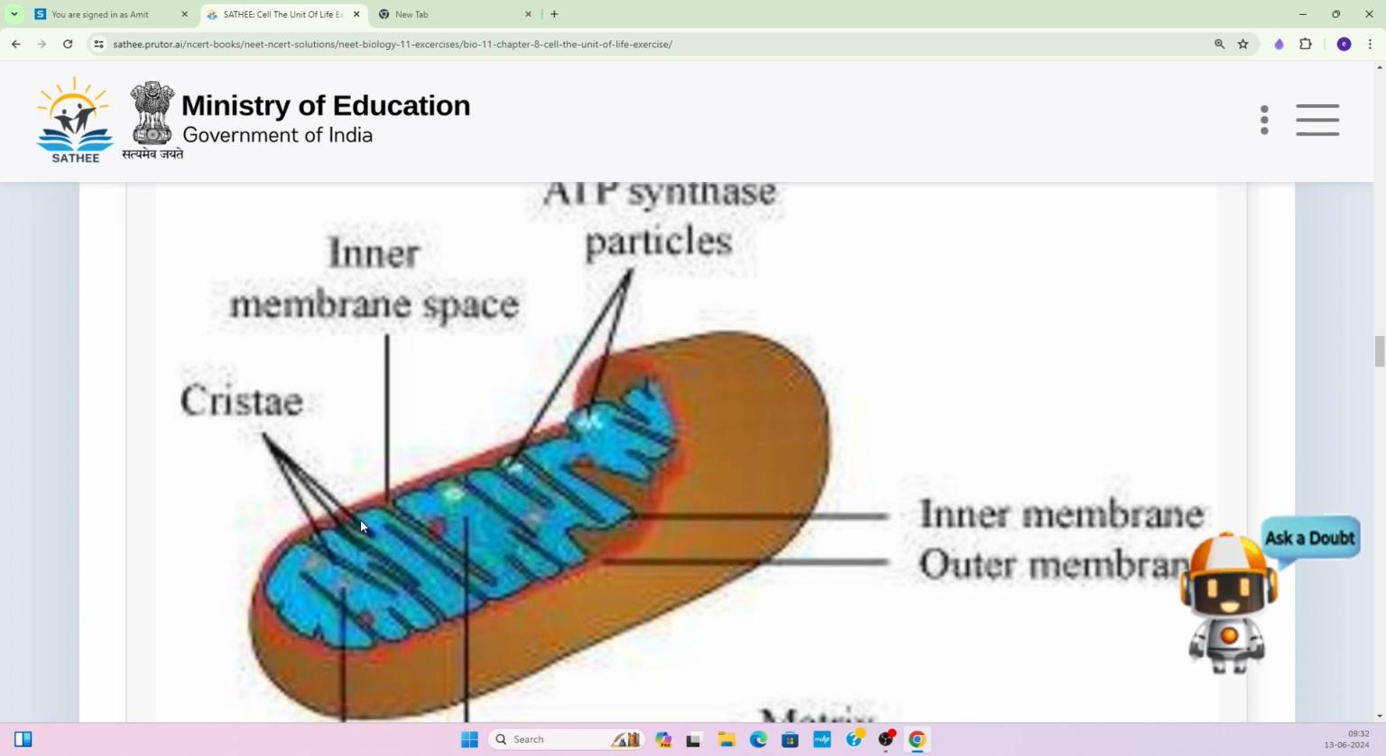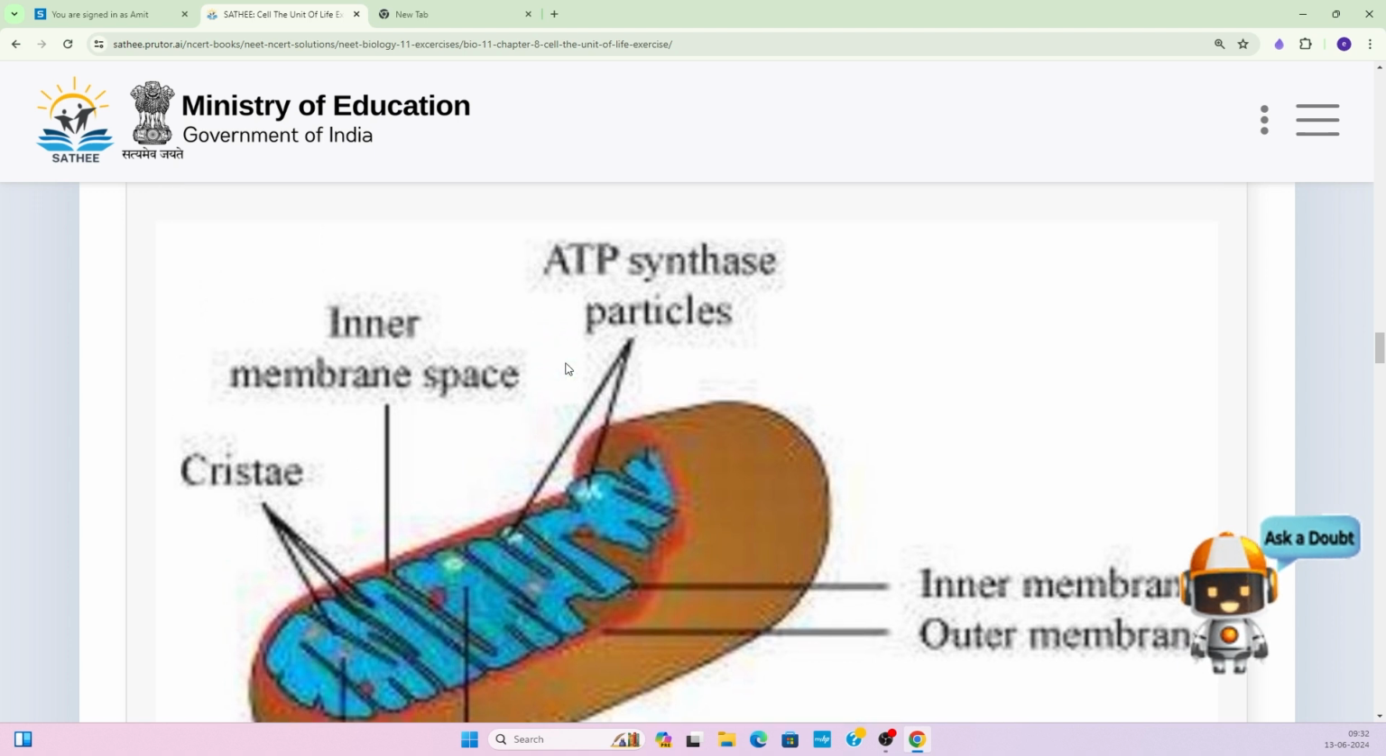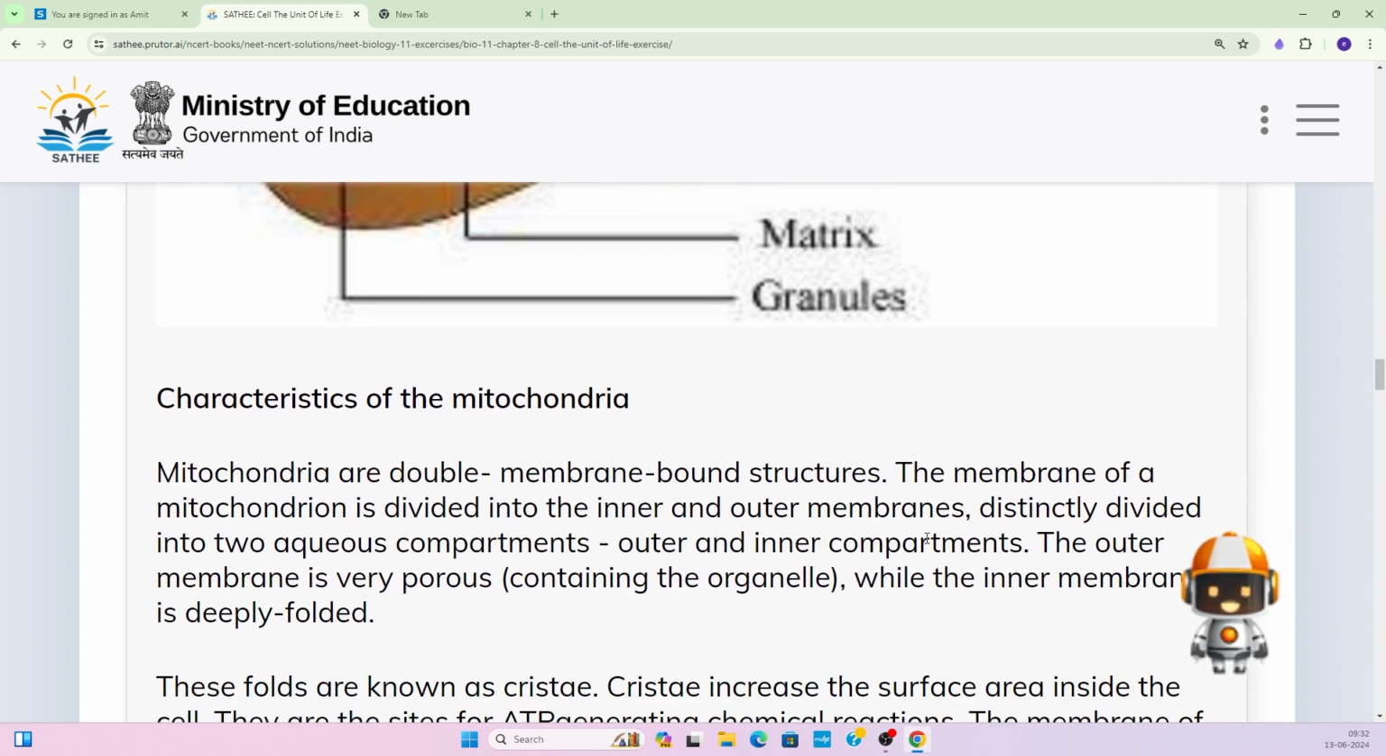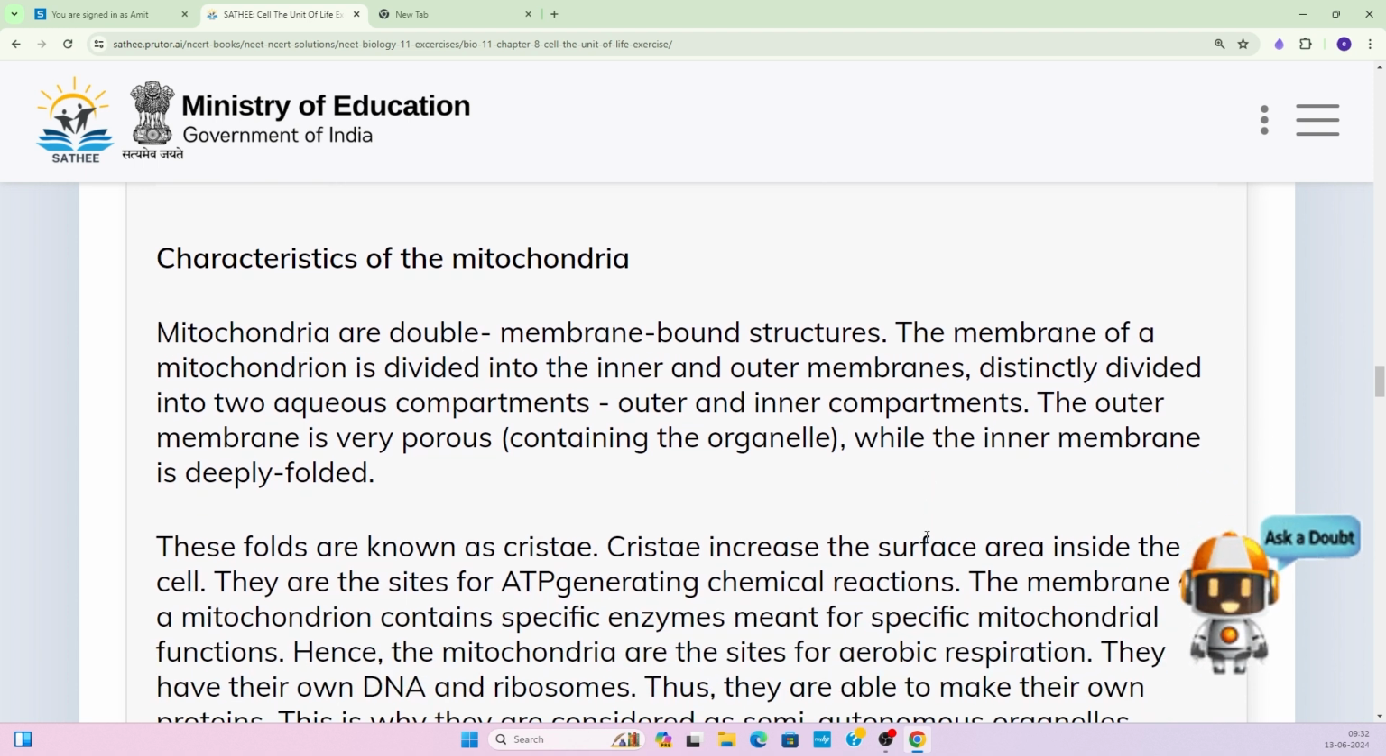Now the inner membrane gets invaginated, forming the cristae, and at the surface of the cristae there are F1 particles. Okay, F1 particles, and these F1 particles are actually ATP synthase particles. And the liquid substance that is present inside the mitochondria is called the matrix, and many granules are also present. So let us talk about the characteristics of mitochondria.